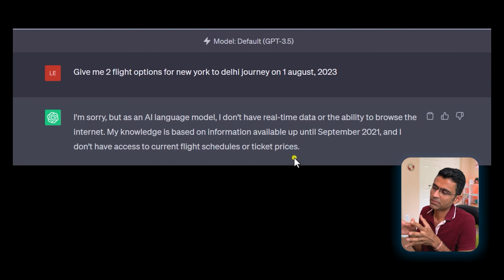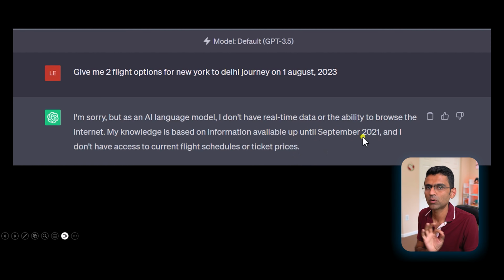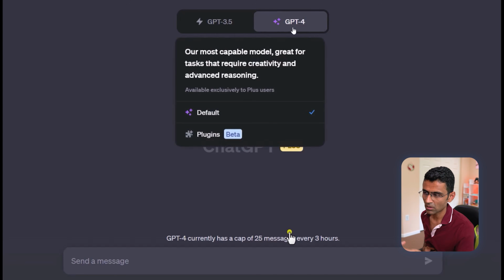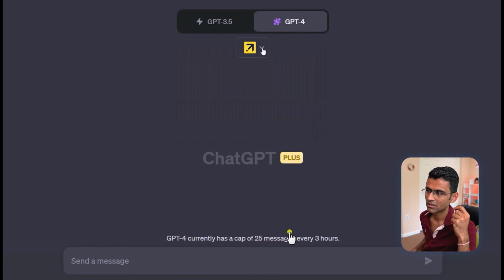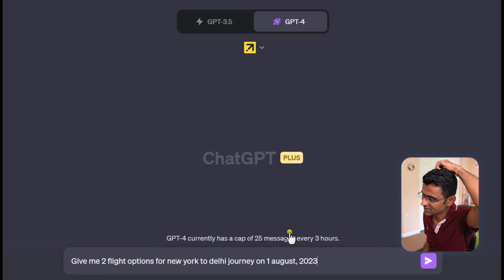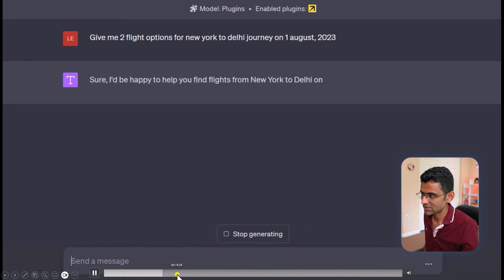What happens when you type this in ChatGPT? When you say, give me 2 flight options from New York to Delhi on a given date, obviously it won't be able to answer because it has knowledge till September 2021. But if you have ChatGPT Plus subscription, there is this thing called plugins, and I have installed those plugins, especially the Expedia plugin. Expedia is a website which helps you find tickets. And when I give the same question now with the plugin enabled, magically it will start working.